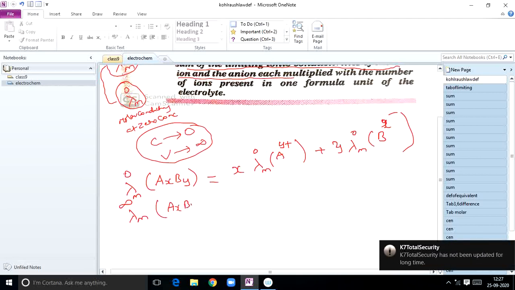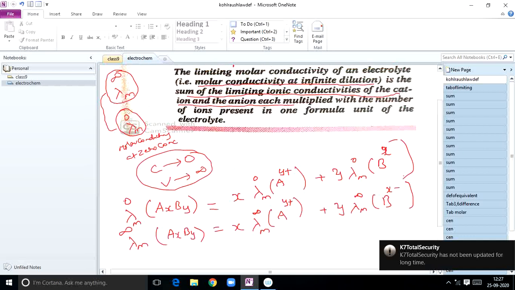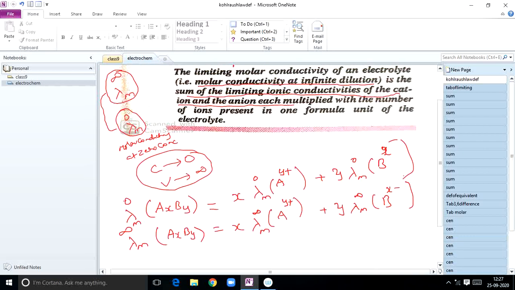This can also be written as lambda m infinity of AxBy equal to x into lambda m infinity of A power y plus, plus y into lambda m infinity of B power x minus. So this is the exact statement for molar conductivity. Lambda m infinity is otherwise called the limiting molar conductivity of an electrolyte, that is molar conductivity at infinite dilution or zero concentration. It is the sum of the limiting ionic conductivities of cation and anion, each term multiplied with the number of ions present in one formula unit of the electrolyte.